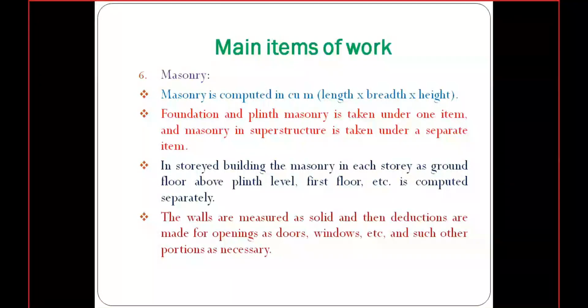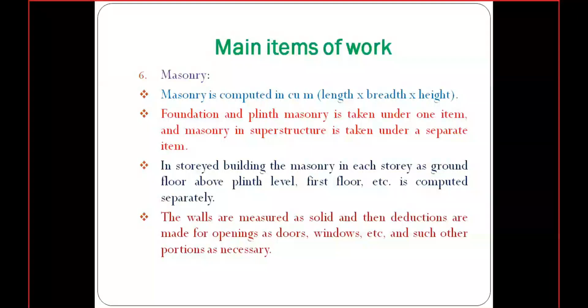There will be no brickwork at those portions. Whatever portion we are neglecting for the masonry work, we call it a deduction.